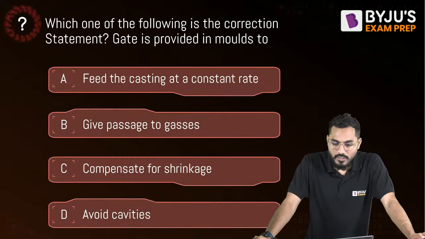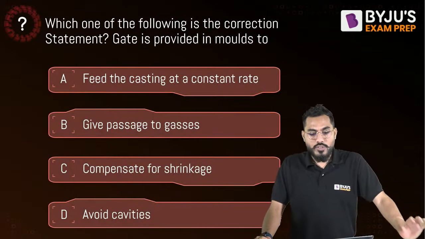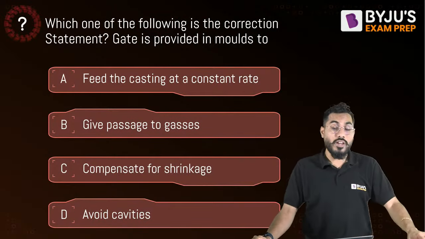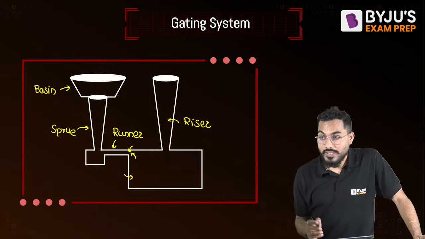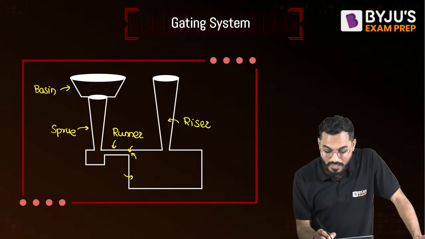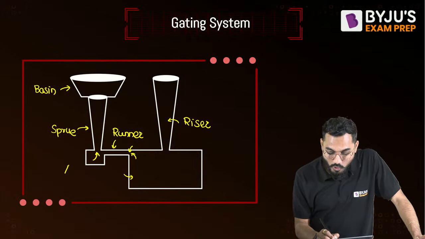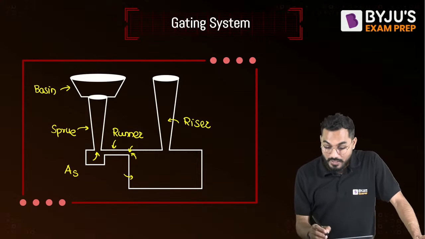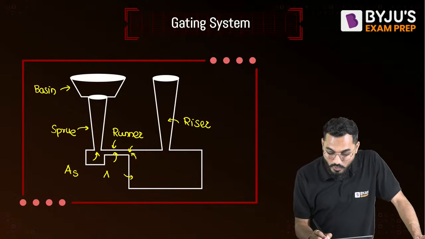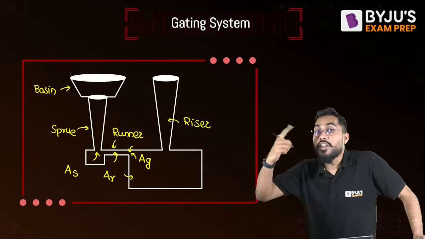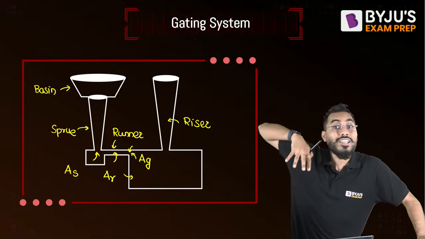It's correct. So now, which one of the following statements? Gate is provided, so for what is the gate provided? There are three cross-sectional areas, and you know that. One cross-sectional area is the bottom of the sprue, represented by AS. Then the horizontal runner cross-sectional area is called AR, and the ingate cross-sectional area is called AG. And there is one ratio coming, called the gating ratio.